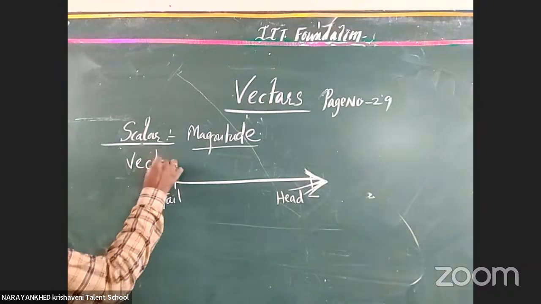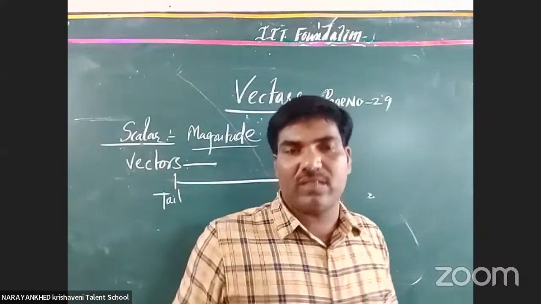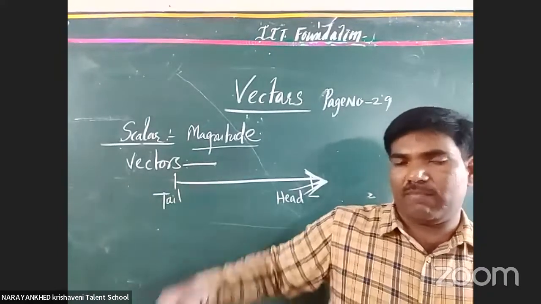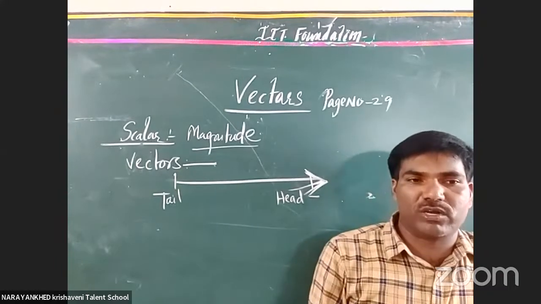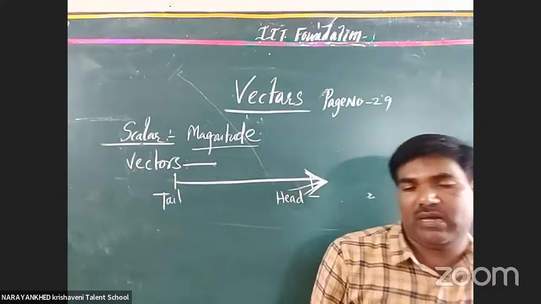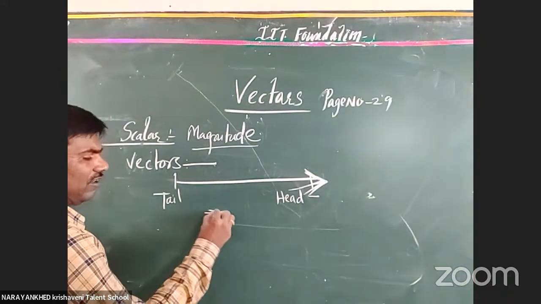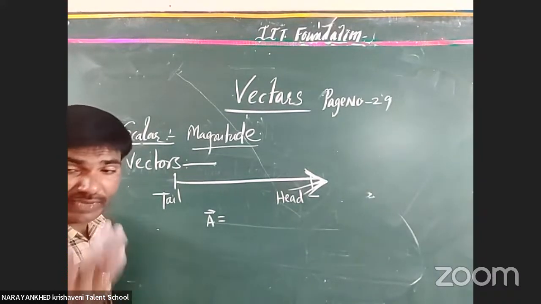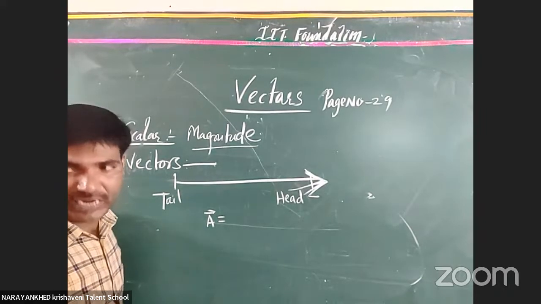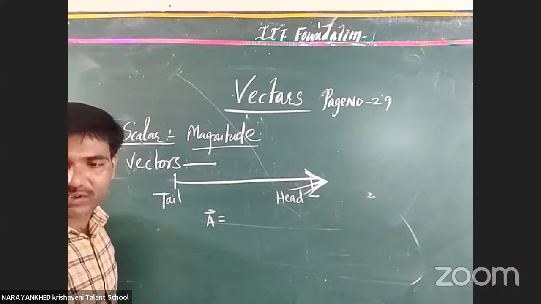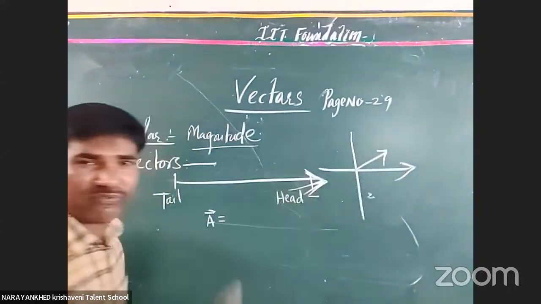Vectors do not follow simple algebraic operations. They follow different methods. There are so many products: the dot product is different, the cross product is different, and summation is different. Now, don't go into that much depth. Suppose I take one vector. How do we represent it? With respect to the x-axis, what are its direction and magnitude? With respect to the y-axis, what are the magnitude and direction? With respect to the z-axis, what are the magnitude and direction? Simply, we have taken one coordinate system. This is the one thing. It is enough.